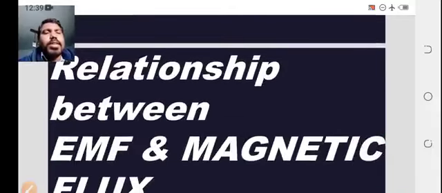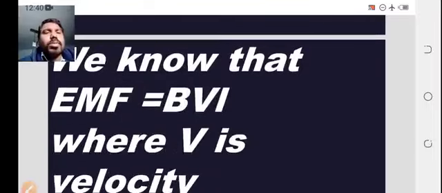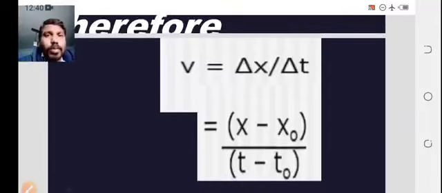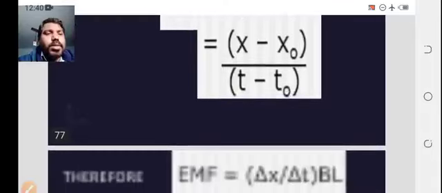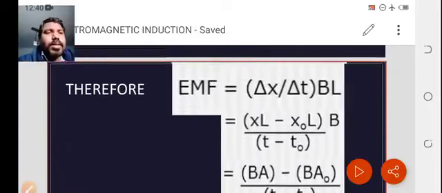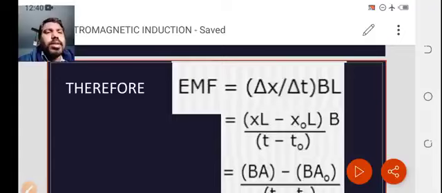Now what is the relation between electromotive force and magnetic flux? We know the electromotive force equals BVL, where V is the velocity. Velocity is equal to displacement by time. Taking two positions, x minus x naught, and time t minus t naught, the induced EMF is del x by del t.